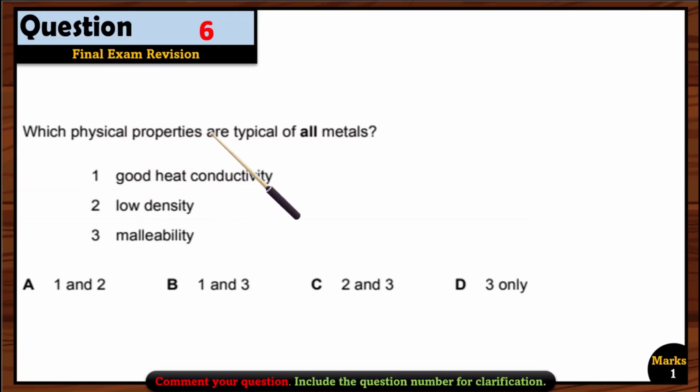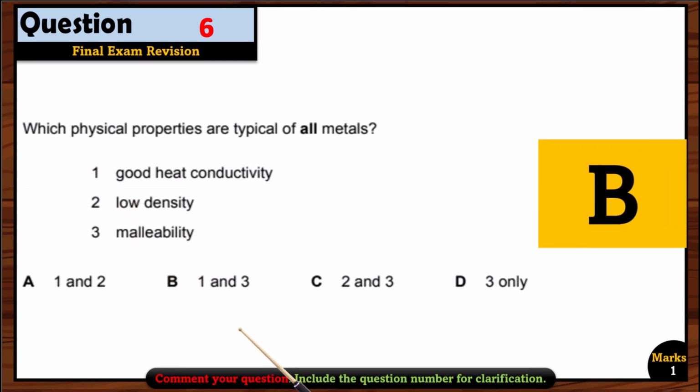Question 6. Which physical properties are typical of all the metals? First, good heat conductivity. Yes, that's right. All metals have good heat conductivity. Low density. That's not right. All the metals don't have low density. Malleability. Yes, all the metals are malleable in nature. So options 1 and 3 are right. That's why option B is correct.